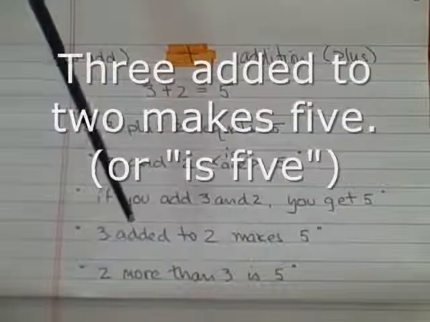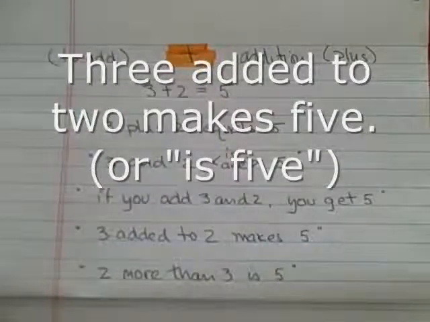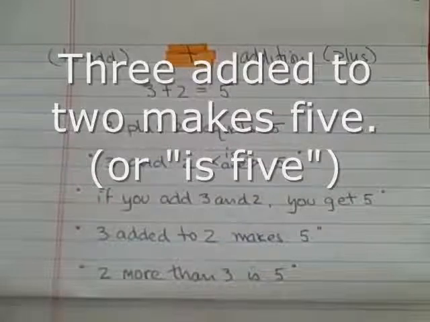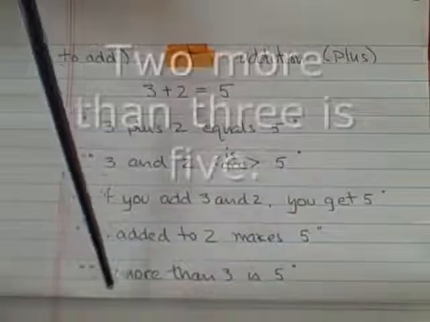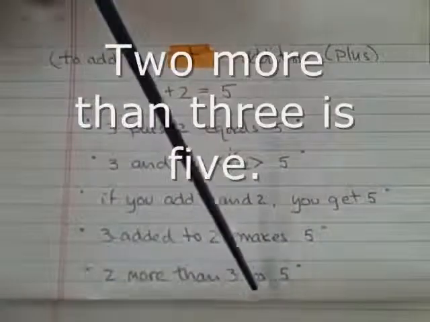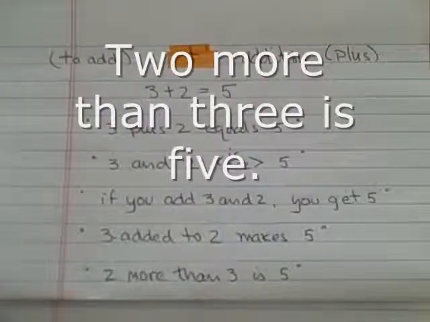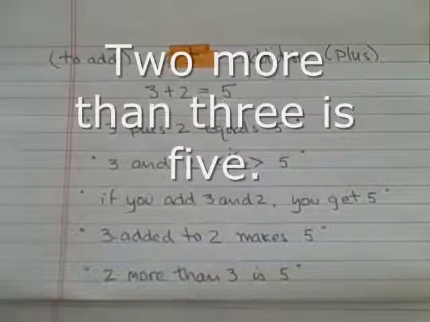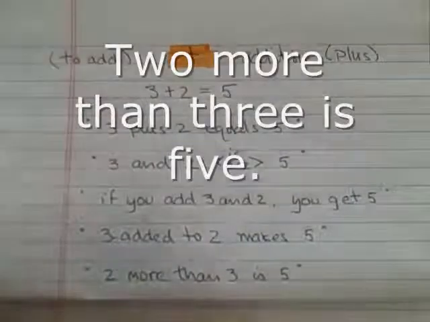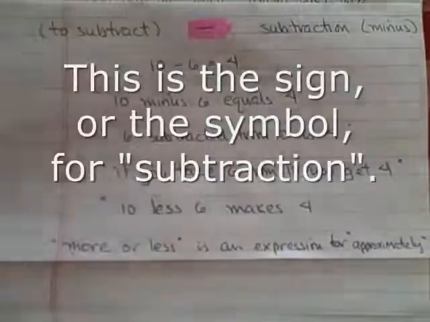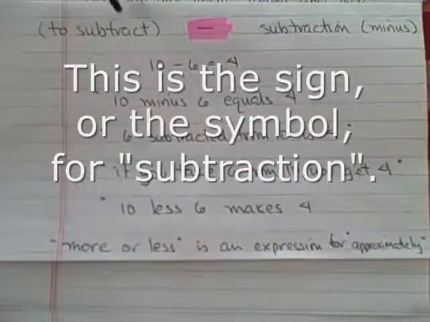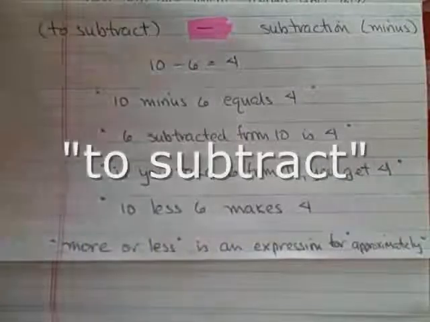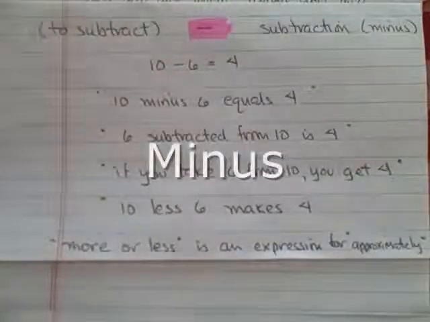Or you can say 3 added to 2 makes 5. Or 3 added to 2 is 5. Or you could say 2 more than 3 is 5. Okay, that's addition. This is the sign or the symbol for subtraction. The verb is to subtract. It's called a minus sign.